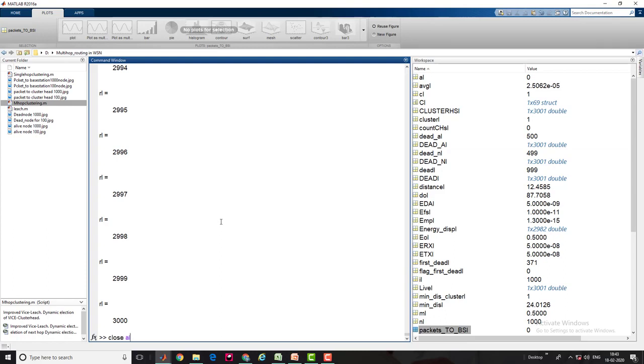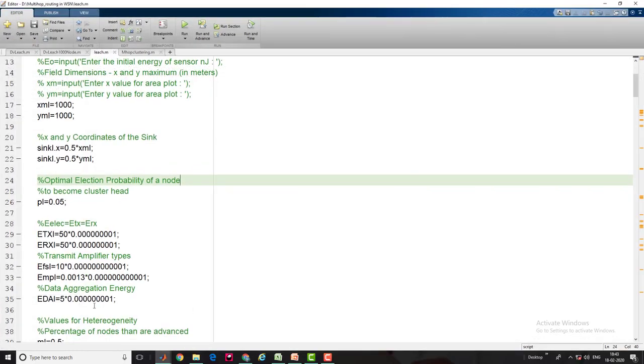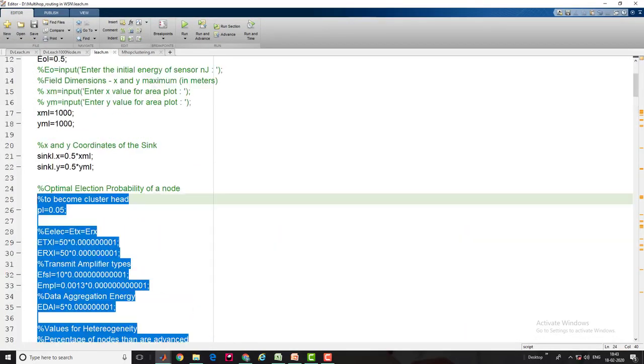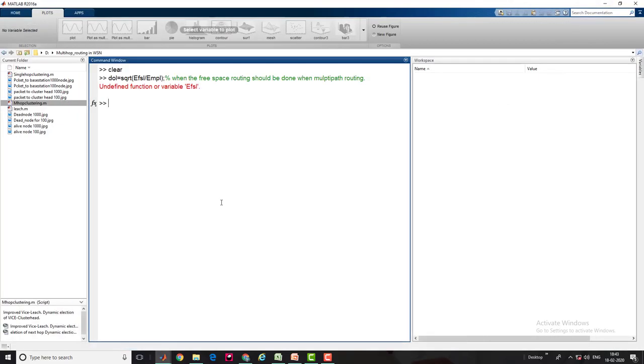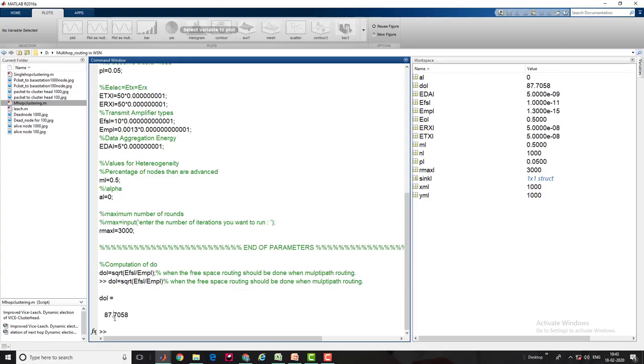I'm going to close all figures so that I can show you the behavior also. Sorry, I just cleared the environment, so I need to paste everything here. Now I'm going to show you the value. It always stands for 87.7058. That is a ratio which decides what sort of routing should happen between the nodes and cluster head, and cluster head to the base station.